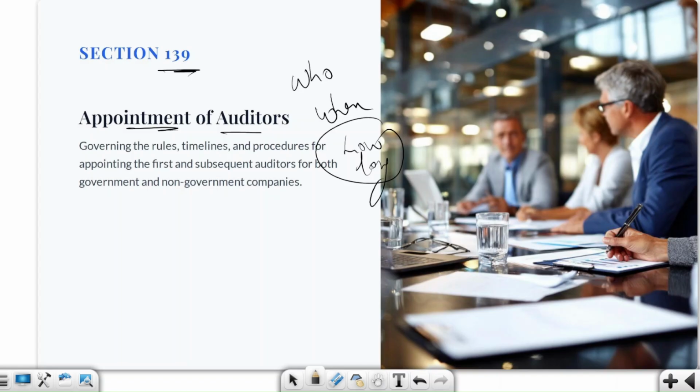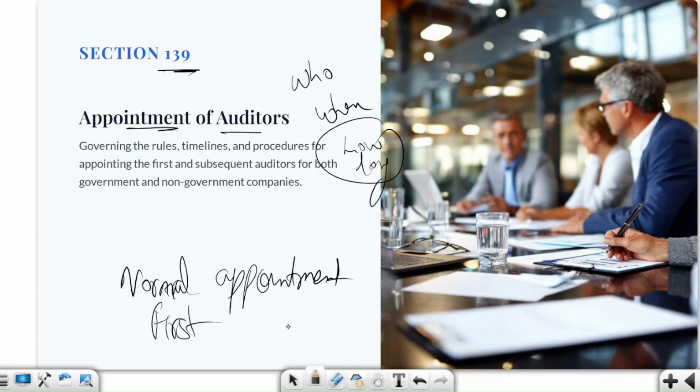Here we are dividing the topic into four situations. First, the normal appointment, which takes place at the annual general meeting. Then the first auditor of a normal company. Then the first auditor of a government company, right? And then the situation of casual vacancy. So never mix up the first auditor and the auditor appointed at the AGM. First of all, let us understand the big picture.